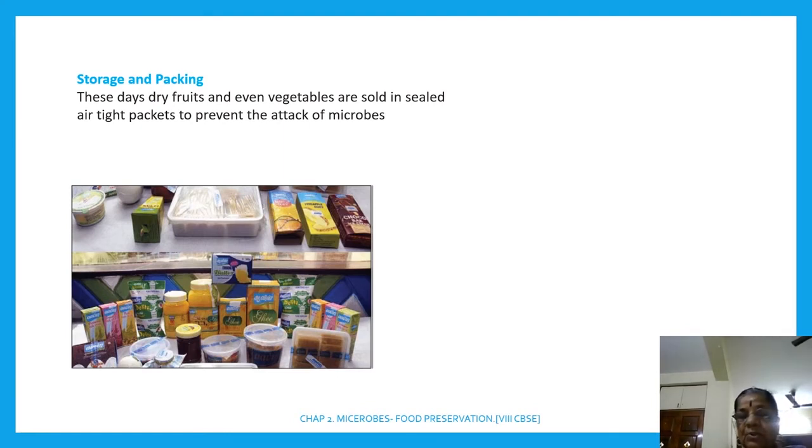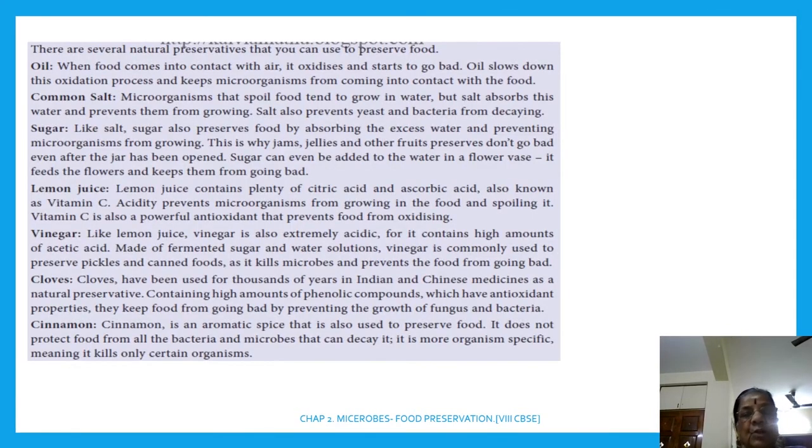I hope you are able to follow this. Yeah? The next one, it is common method of preserving. There are several natural preservatives that you can use to preserve food. I repeat, there are several natural methods of preservatives that we use to preserve food.